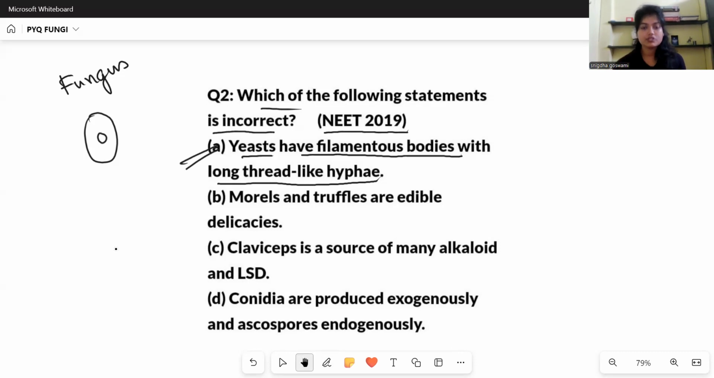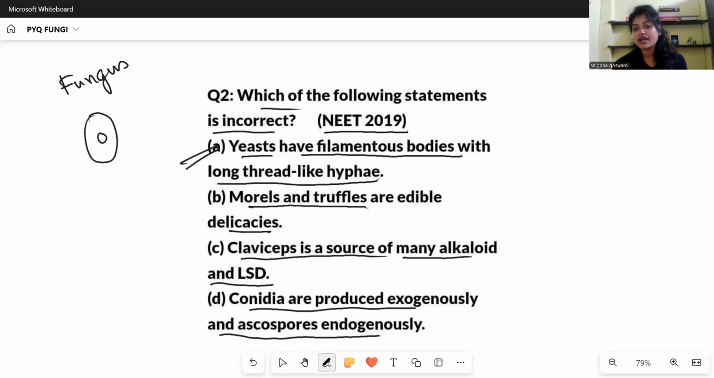Let's look at the other options as well. The second option says morels and truffles are edible delicacies. So we have learned about it in the last video that morels and truffles, these are edible fungus, right? The third option is claviceps is a source of many alkaloid and LSD. So we also learned about this, that claviceps, we can produce alkaloids from claviceps. This is also correct.